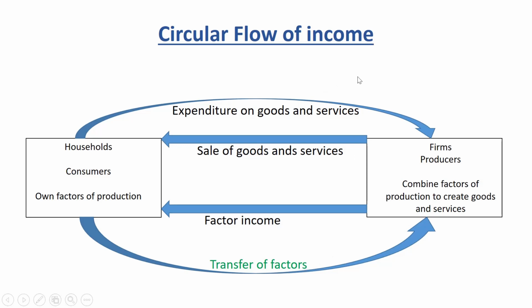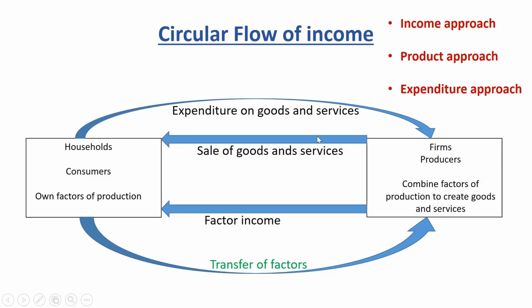So when we want to measure national income, we have three options. The first one will be the income approach, where we add up all the factor incomes received by households. Or we can use the product approach, where we find the value of all goods and services sold by the firms.